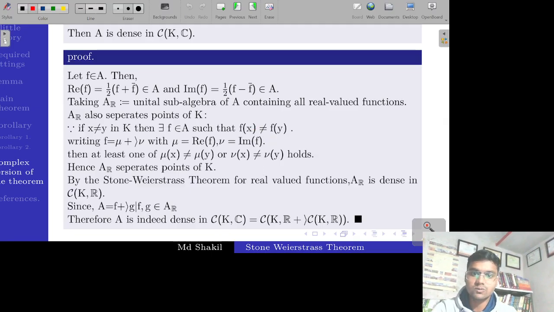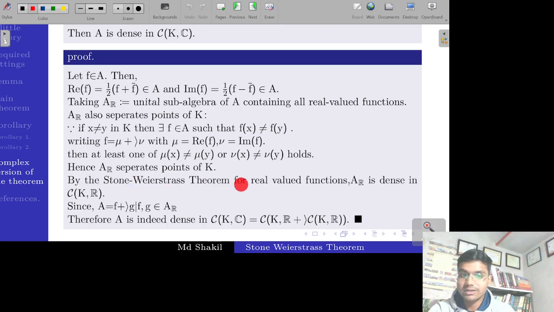Hence, one of them should be unequal. And since the imaginary part and real part are elements of A, mu or nu is an element of A_R and one of them separates the points x and y, which means A_R separates the points of K.